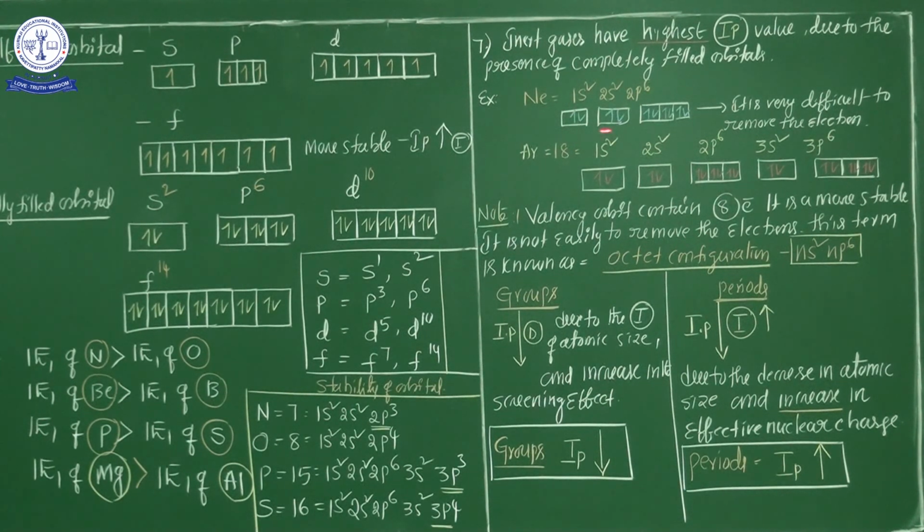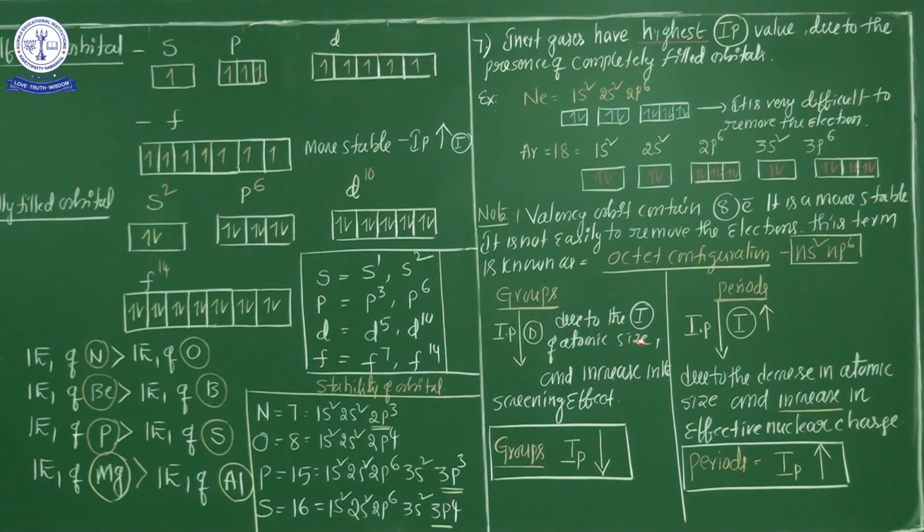This is the complete information about ionization potential, my dear students. Now let us look at groups and periods. Groups run from top to bottom. Periods run from left to right. You know there are 18 groups and 7 periods. In a group, from top to bottom, ionization potential decreases. For example, the first group elements: hydrogen, lithium, sodium, potassium, rubidium, cesium and francium. From francium, it is easy to remove the electron.